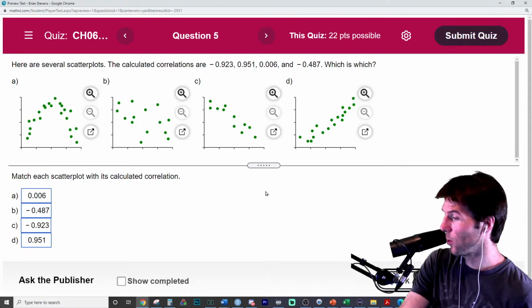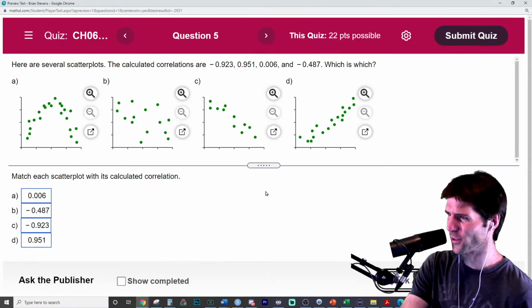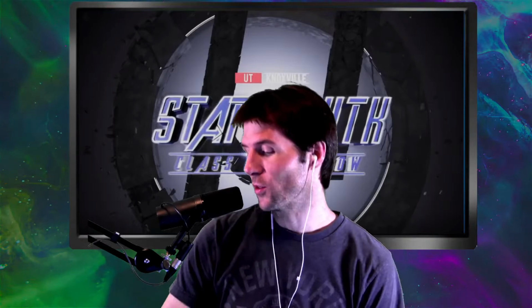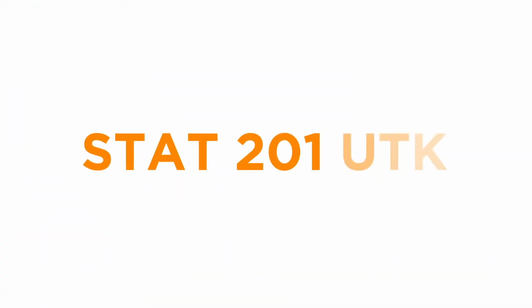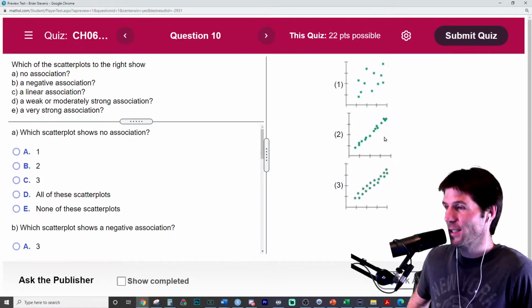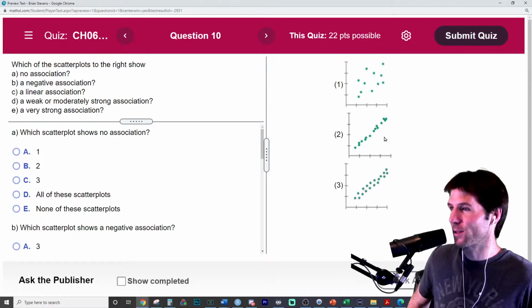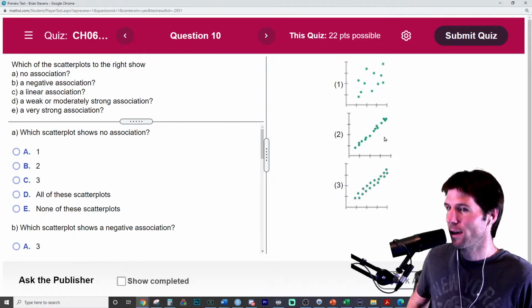Can we just try which of the scatter plots show no association? Yeah, that was a good one. That's a tricky one. We can't get 2 questions wrong today. Ooh, I've maybe missed one of those. That's a tricky one. Correlation, showing which of these graphics show. That's a good tough one. Here we go. Let's do it. This is one of the good ones. I've maybe missed this in the past, but not today. Oh, look at this. We got such a good version of this.